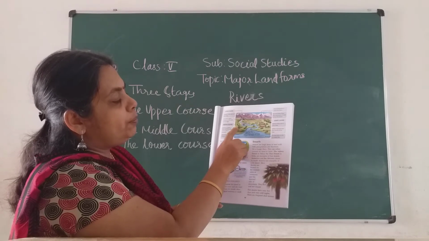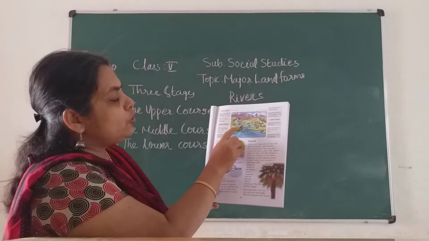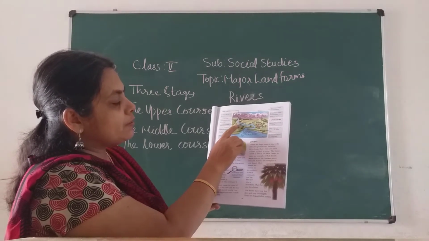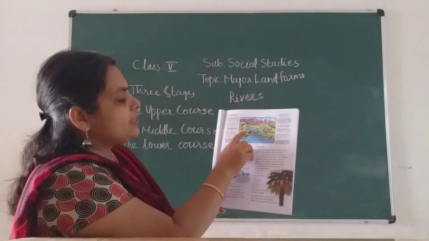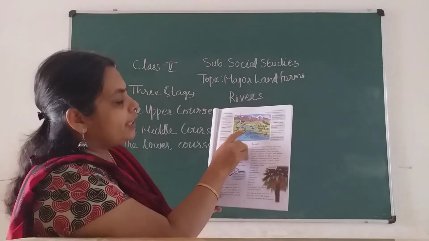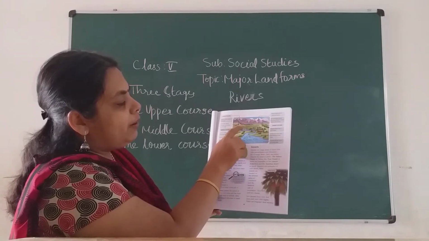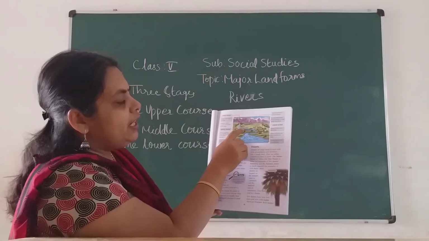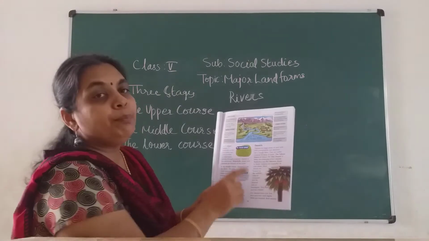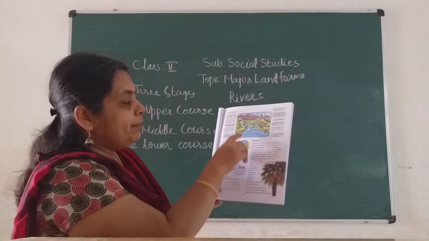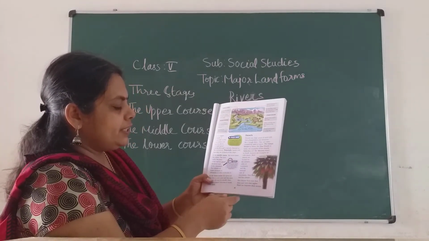This is your plain area. The volume of the water is increased and the speed of the water is reduced, and at this stage you can observe this curve or bend over here, children. This is called meanders. Meanders are formed at this stage.